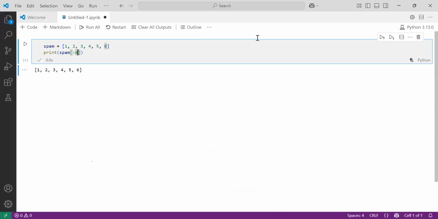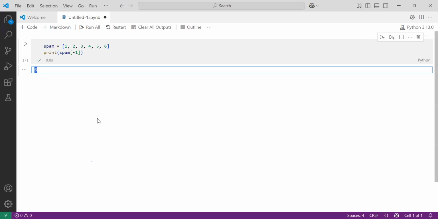Let's say I am giving -1 inside. What will it return? -1 means from the last index. -1 means last index, -2 means second last index, -3 means third last index. In this way it will go. So -1 means 6. Let's see. Observe here, it is returning 6. This is the meaning of this list, and how you can return the value.